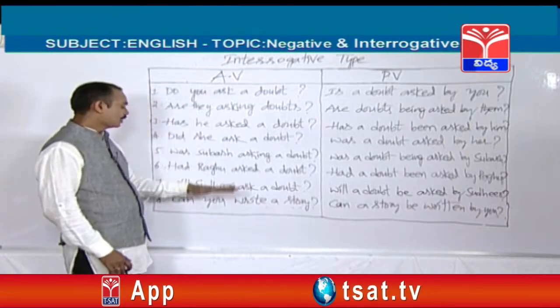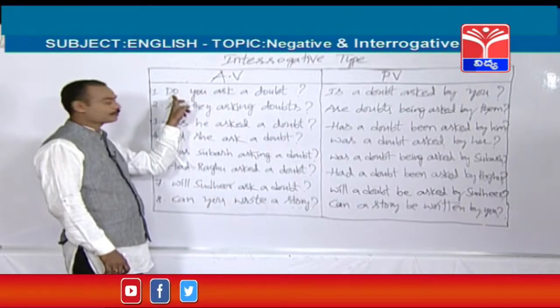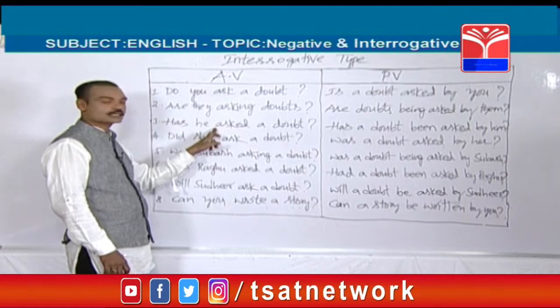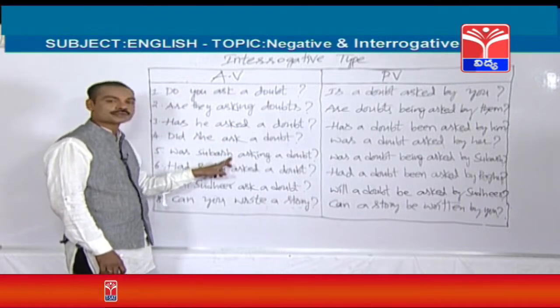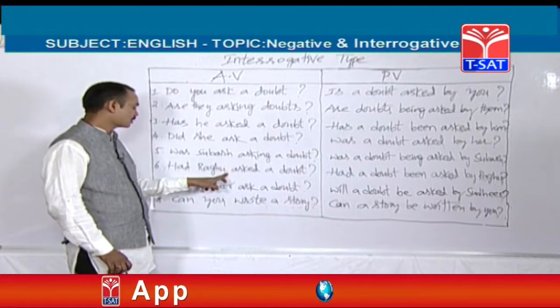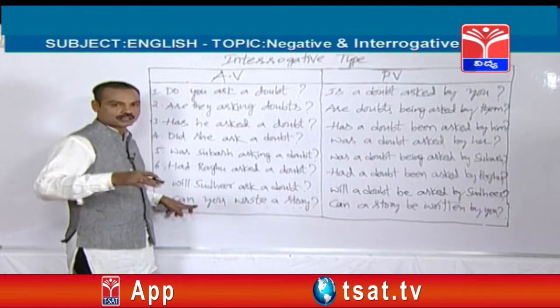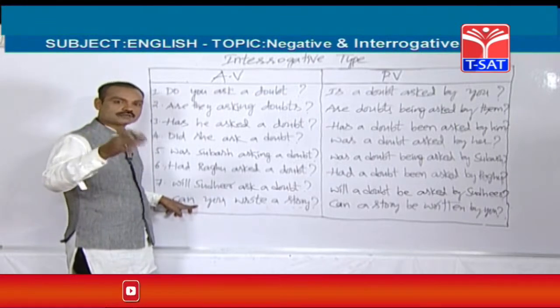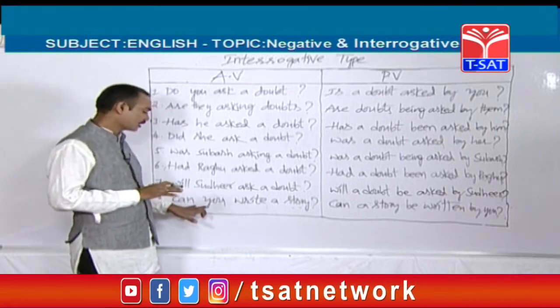So here, up to simple future, I have given tense wise. This is from simple present tense, this is from present continuous, this is from present perfect tense, this is from simple past, this is from past continuous, this is from past perfect, this is from simple future, and this is from modal verbs: can, could, shall, should, will, would, like that. The last one, modal verbs, is not a tense.